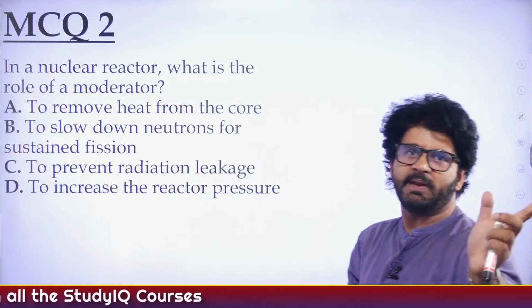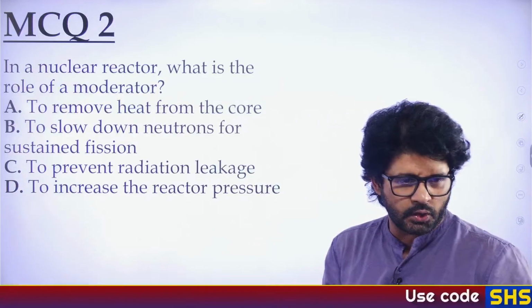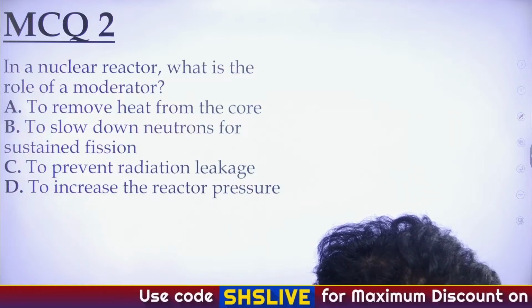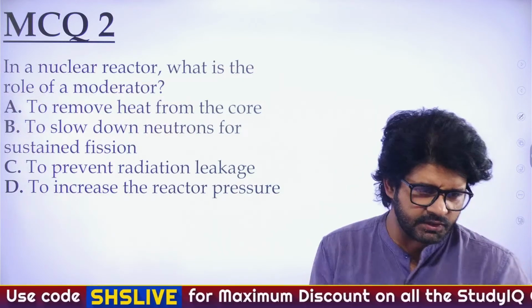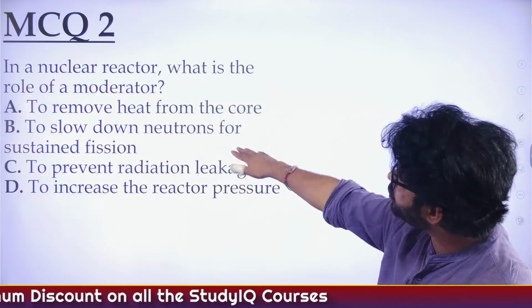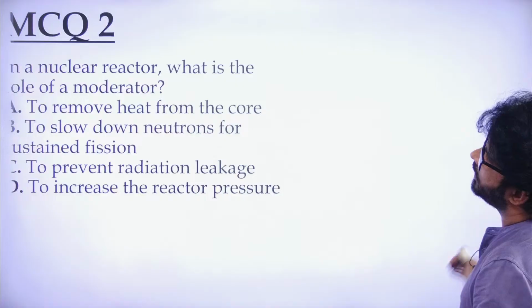There's sometimes a time lag between me saying things and me seeing you people in front of me. So many people answered it. The answer is to slow down neutrons for sustained fission in a nuclear reactor.